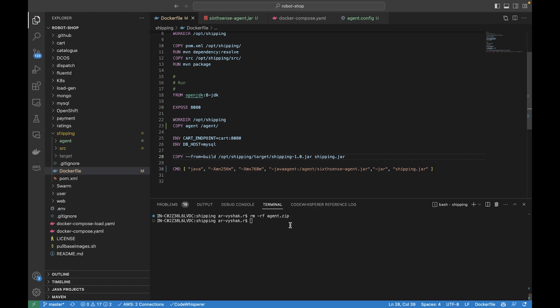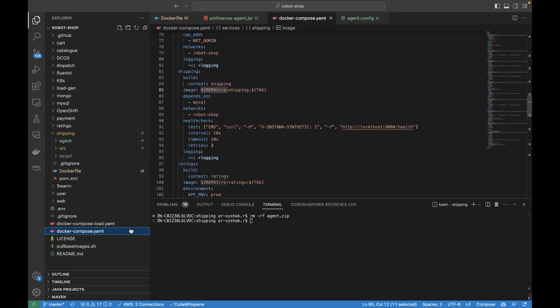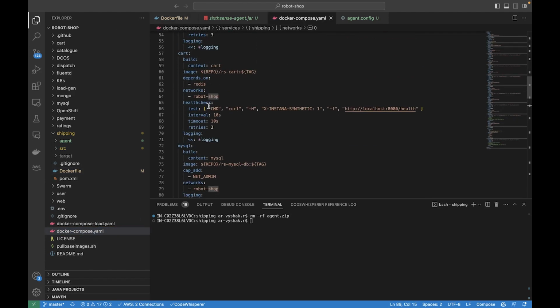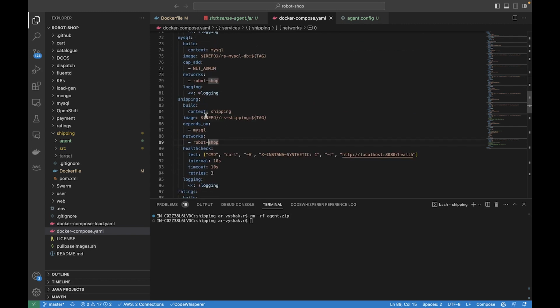Then I think you also need to change some stuff in the Docker Compose. You have to head over to shipping and change the image name so that it doesn't pull from a remote repo. All right, I'm done. Now we can start the Docker Compose.